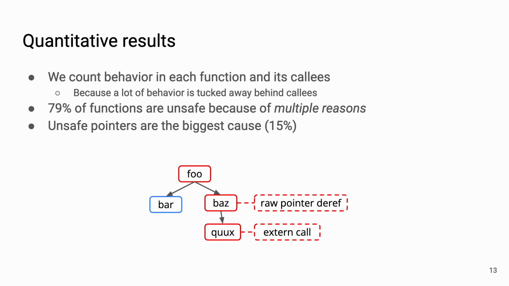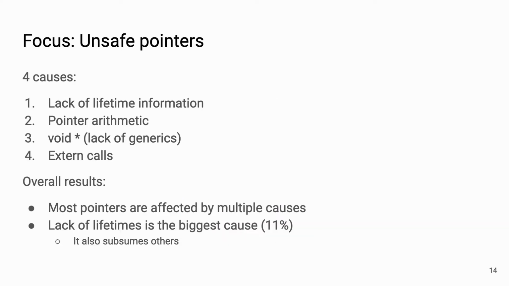Similarly, baz makes a raw pointer dereference, so foo and baz are both marked as unsafe for that reason. And with this counting scheme, we observe that most functions are unsafe because of multiple reasons. And when we look at singular reasons, unsafe pointers are the biggest cause. 15% of the functions were unsafe because of unsafe pointers. And now let's look at unsafe pointers, the biggest cause.